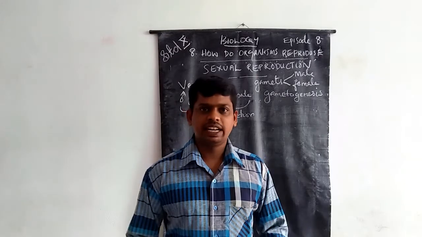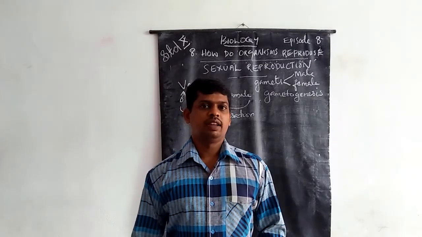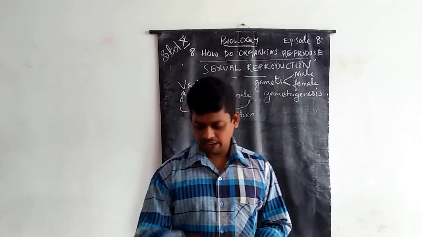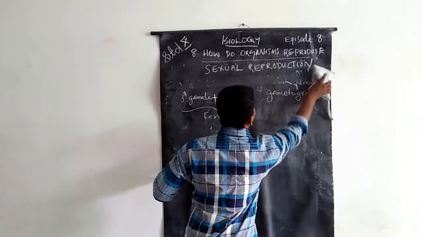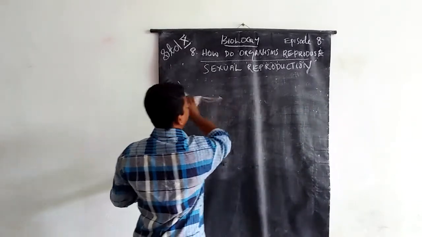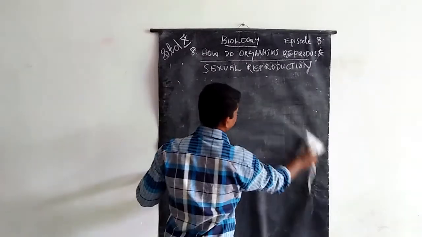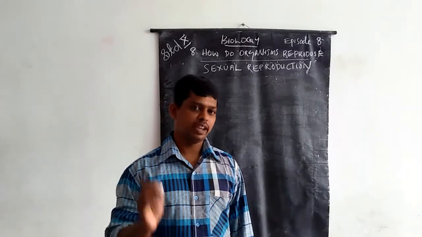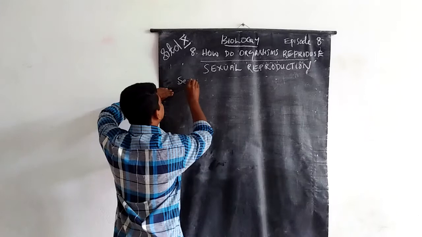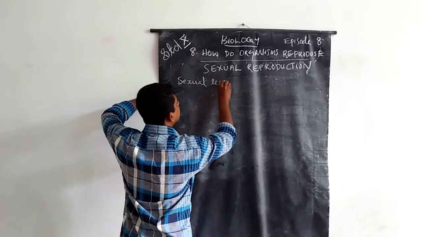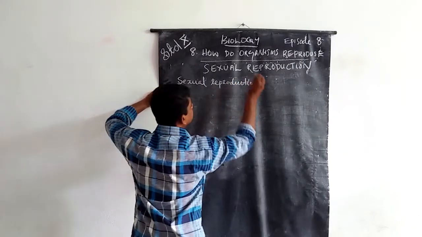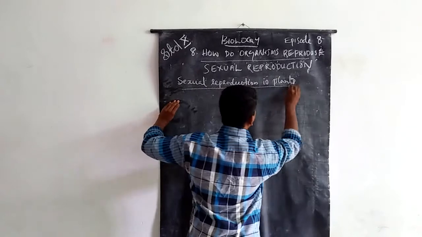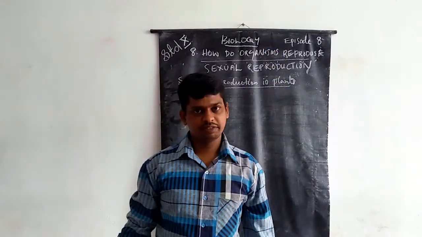This sexual reproduction is categorized into two: in human beings and in plants. First is sexual reproduction in plants.